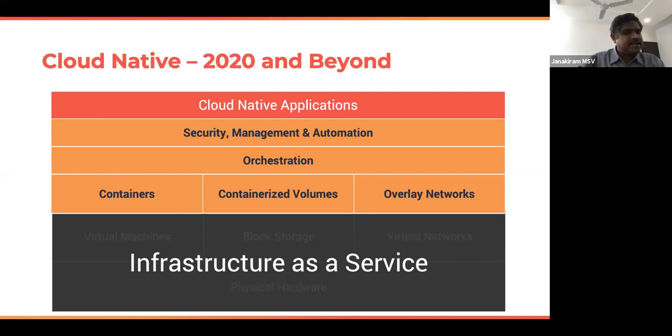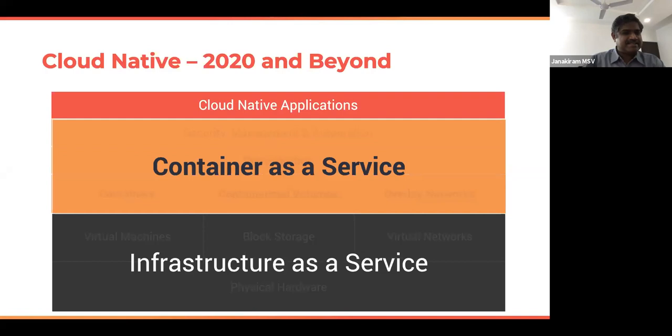Now, the applications that are targeting containers as a service, which is also called CaaS, are called cloud native applications. These are applications that don't predate cloud. They are born in the cloud and they are designed to take advantage of attributes of the cloud like elasticity, programmability, pay as you go, and event-driven architectures and so on. So these are greenfield applications, meaning that they are designed from the ground up to take advantage of the modern infrastructure.